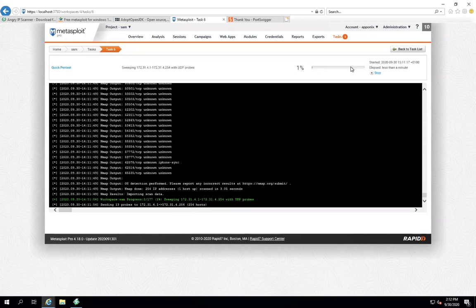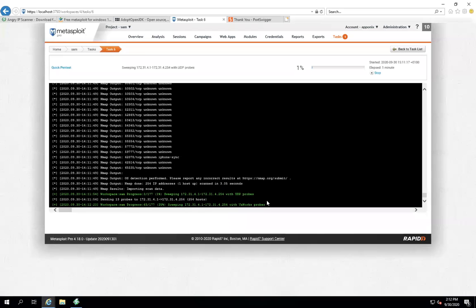So still 1%. It will take more than 95%. I mean, it will take more than 10 to 20 minutes. See, it will get the complete information of that. So if it is a single host, it will react quickly. If it is multiple hosts, if it is a bigger network, then it will take more time.